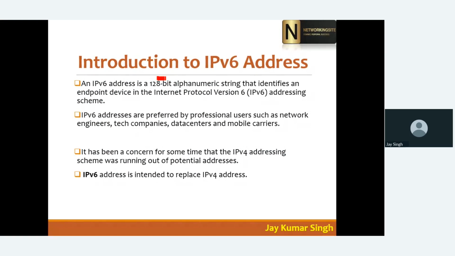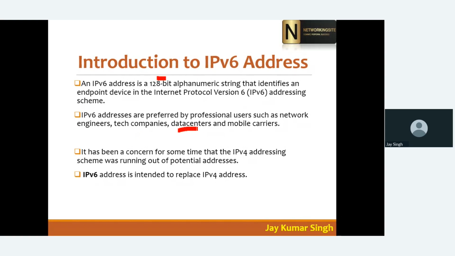In IPv4 we use 32 bits with decimal numbers, but here we use hexadecimal numbers, which are a combination of numbers plus letters. IPv6 is the next generation of IPv4, which came to support high-tech data centers for faster communications.